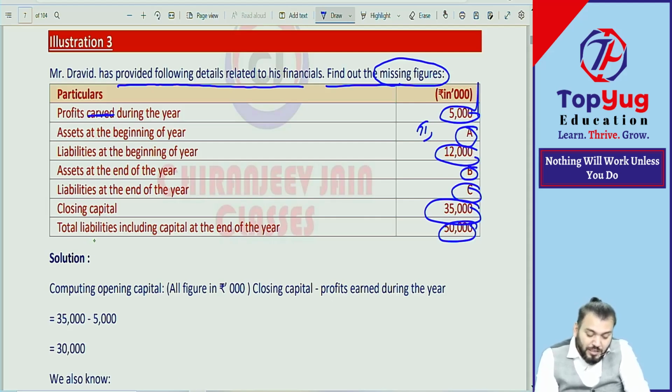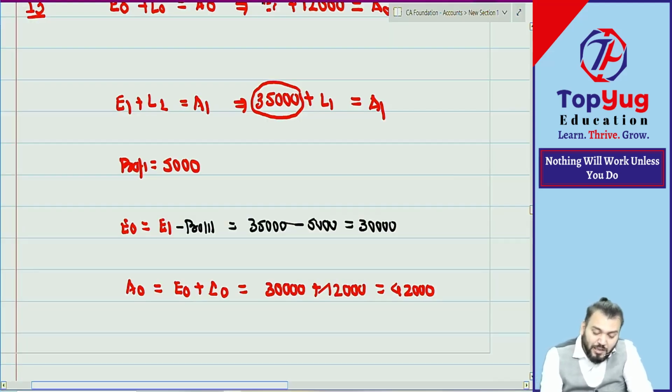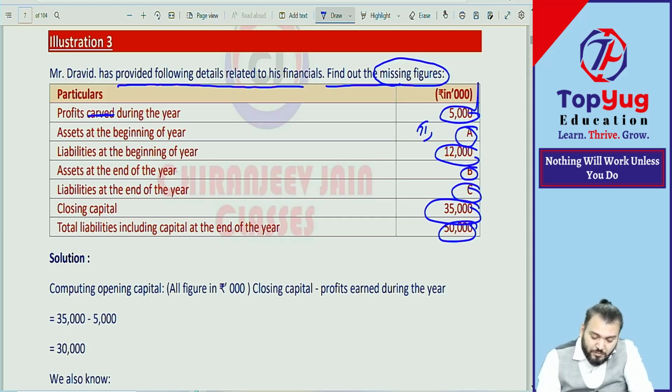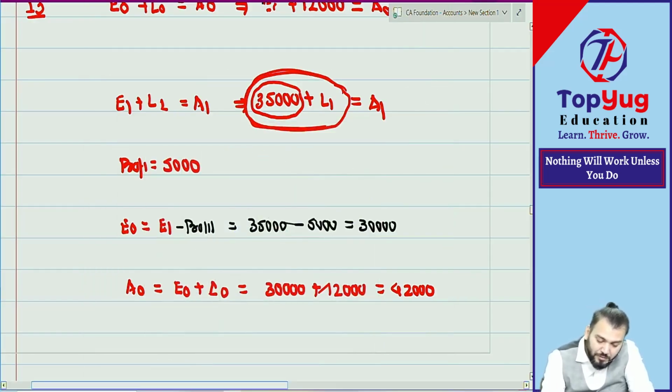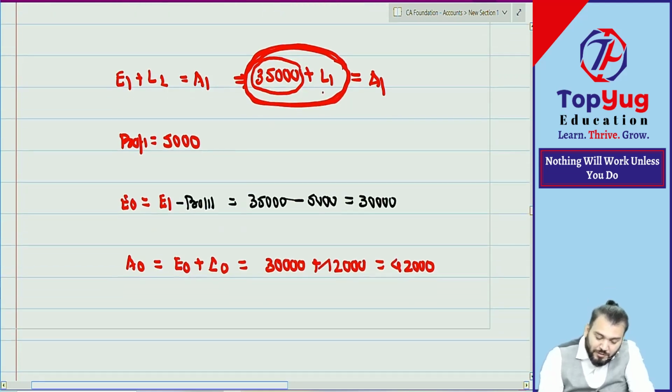Then they have given total liability including capital at the end 50,000. So they have given total liability how much? This including capital. Check karo. Total liability including capital at the end of the year 50,000. It means what they have given? Total liability including capital. So you can find out L1.